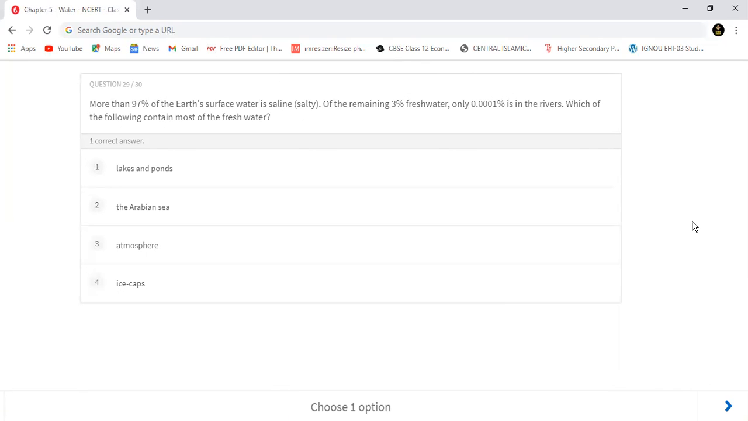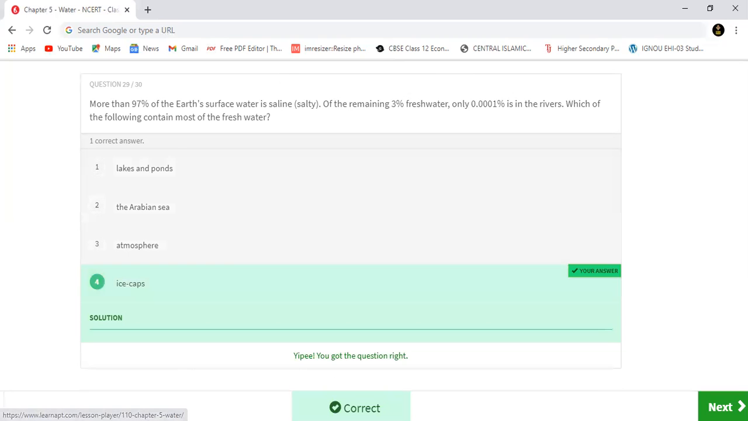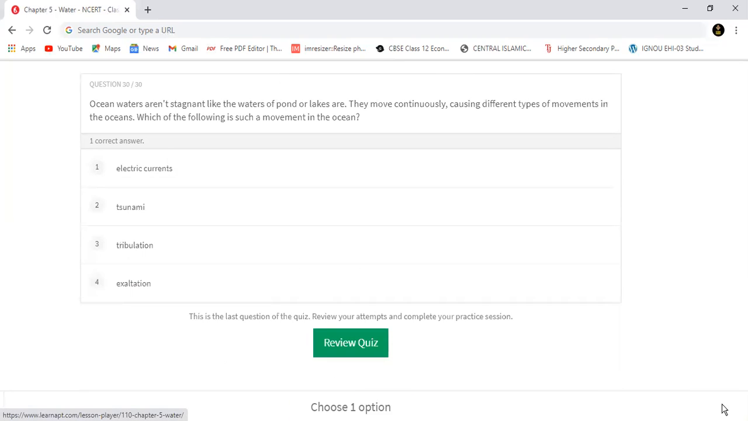More than 97% of the earth's surface water is saline. Of the remaining 3%, fresh water is only 0.0001% in the rivers. Which of the following contain most of the fresh water? Lakes and ponds, Arabian Sea, atmosphere, or ice caps and glaciers? Ice caps and glaciers contain the most fresh water. Let's see, that is absolutely right. Moving to the last question of today's session.